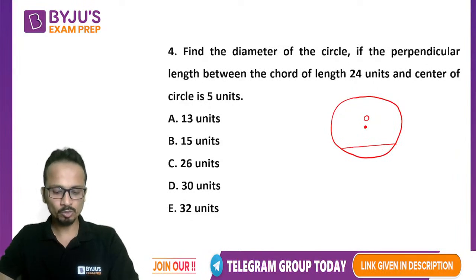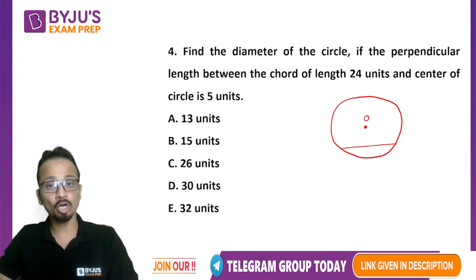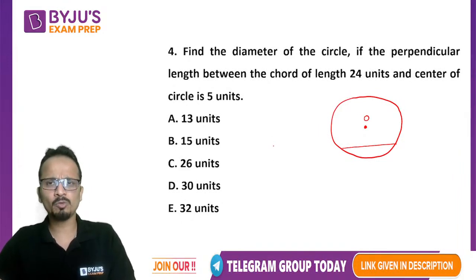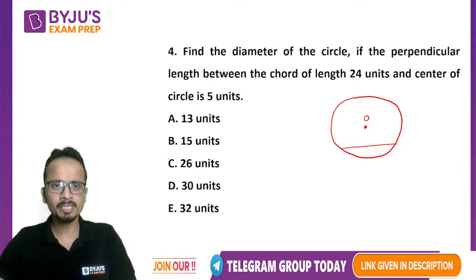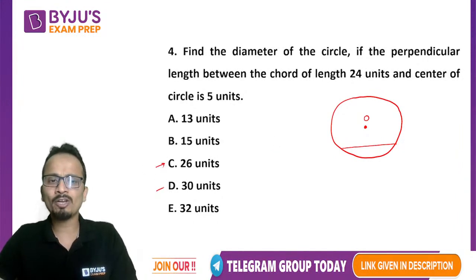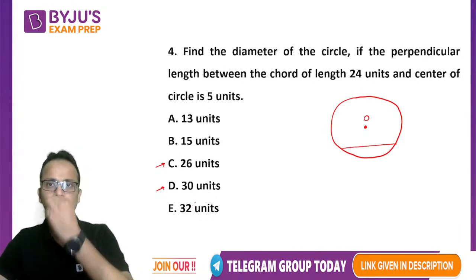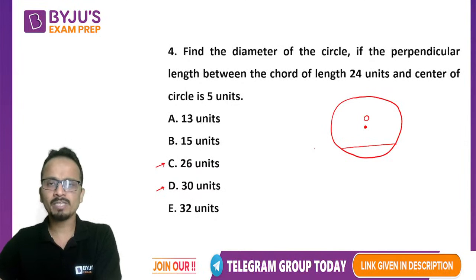Yes, any answer to this one? Ram has given an answer. Gaurav has given an answer. Good, very good. I believe both of you are absolutely correct, but let's have a look at it. Okay, so Krishna says 30 units, which is option D. So till now I'm getting option C and option D from different students. Okay, keep solving this one. Not a very difficult one.